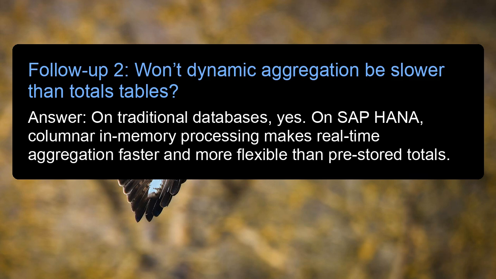Follow-up 2. Won't dynamic aggregation be slower than totals tables? Answer: on traditional databases, yes. On SAP HANA, columnar in-memory processing makes real-time aggregation faster and more flexible than pre-stored totals.